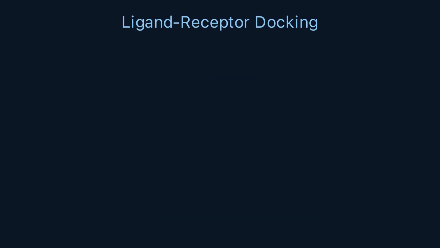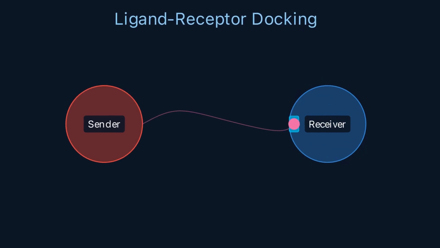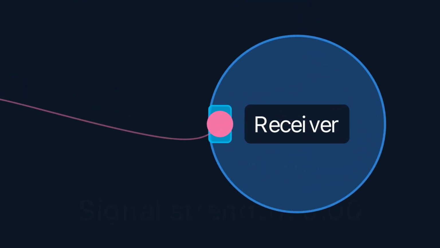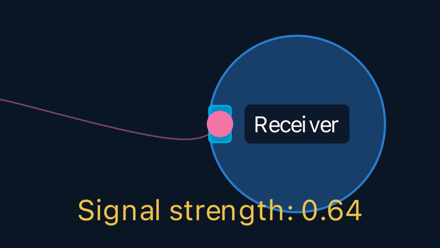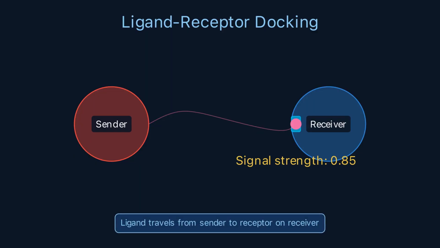Let us zoom into one supply route. A sender cell produces a ligand molecule like a factory shipping a product. The ligand travels through the tissue microenvironment. When it reaches a receiver cell, it docks at a specific receptor like goods arriving at a warehouse loading dock. This molecular handshake triggers downstream signaling.